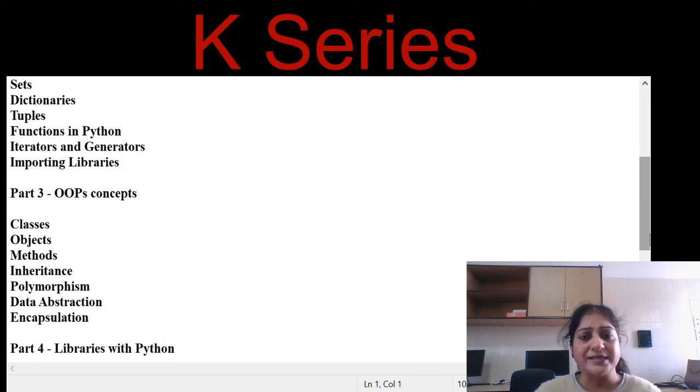And I suggest you, you need not go through all these example by example. No, it's not like that. Simply choose two or three programs for classes, objects, methods, inheritance, polymorphism, data abstraction, encapsulation, and you will get to know how Python works. So this is really very important. You must know how methods work and how classes are working, right?